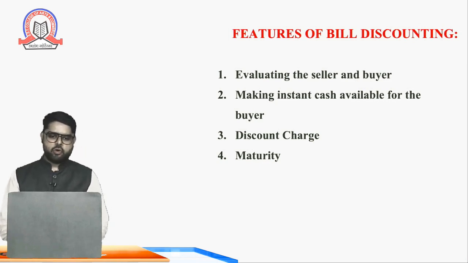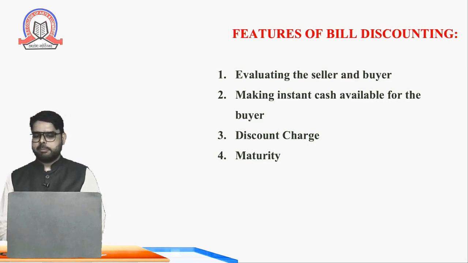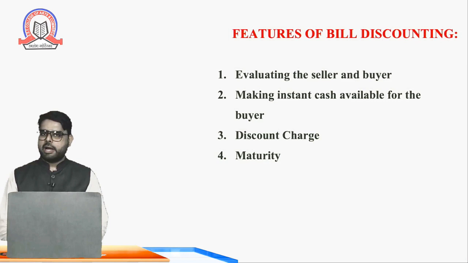So these are the four features of bill discounting. Again I am repeating: evaluating the seller and the buyer, in which the bank evaluates whether the buyer will make the payment on time or not; making instant cash available; discount charge; and the last one is the maturity period.